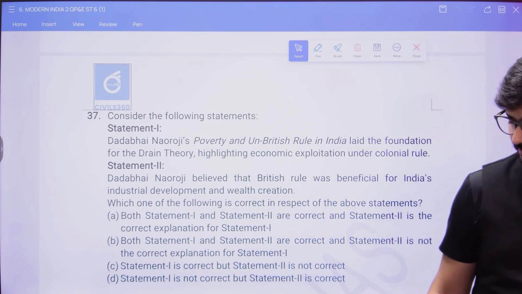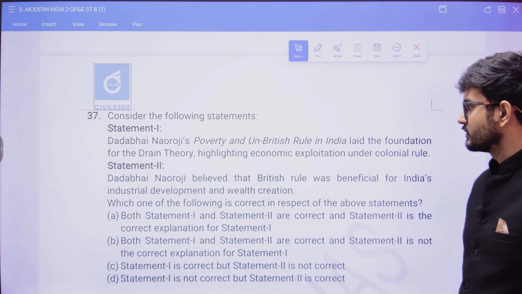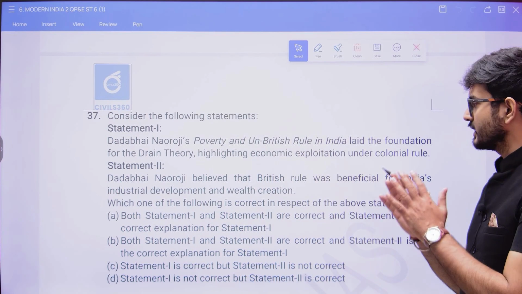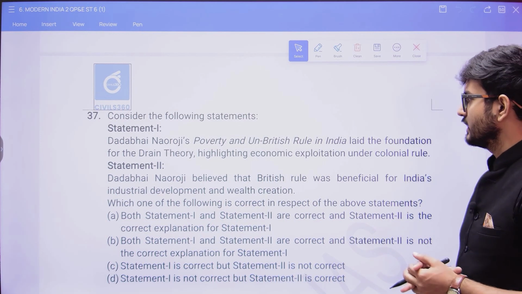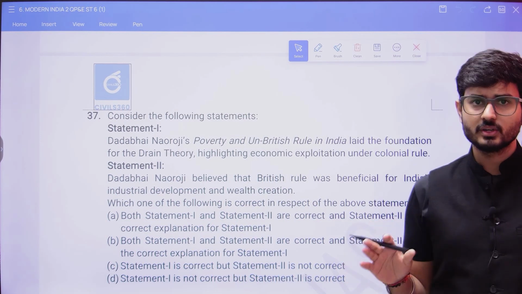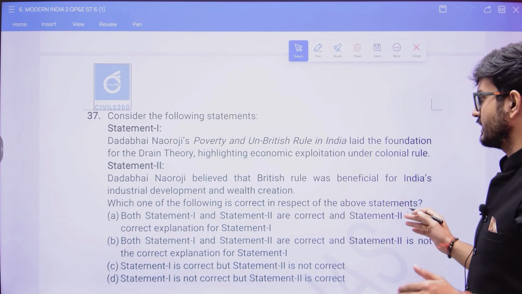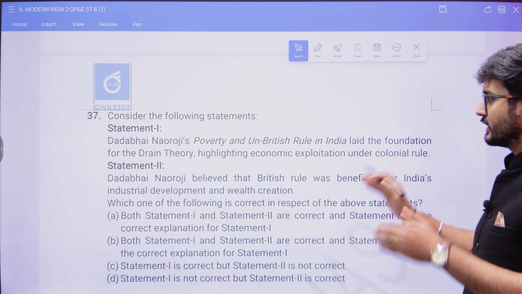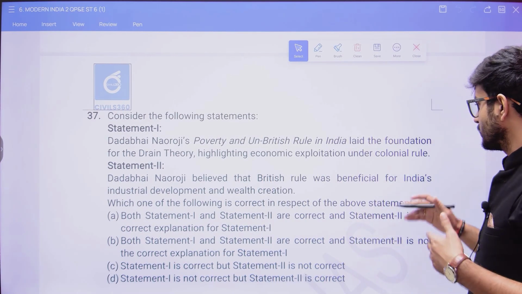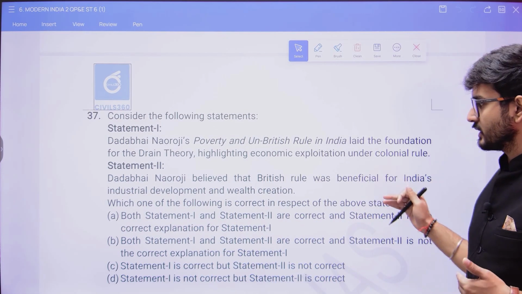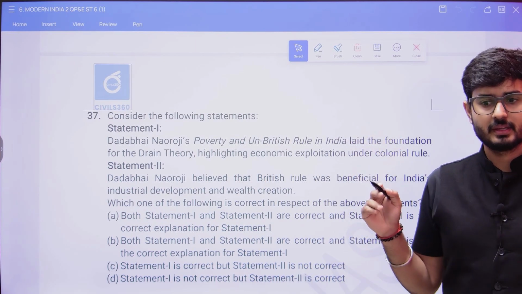Okay. Now, with respect to the above statements, we know that Dadabhai Naoroji's poverty and un-British rule in India laid the foundation for the drain theory, highlighting economic exploitation under colonial rule. Yes, we know that. However, Dadabhai Naoroji believed that British rule was beneficial for India's industrial development and wealth creation. So here, this particular thing is contradictory to statement 1.